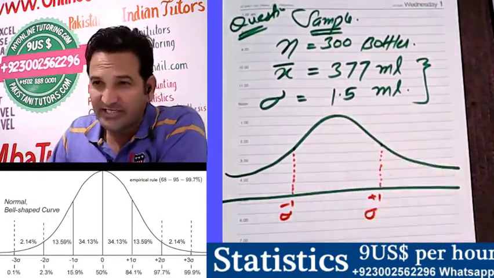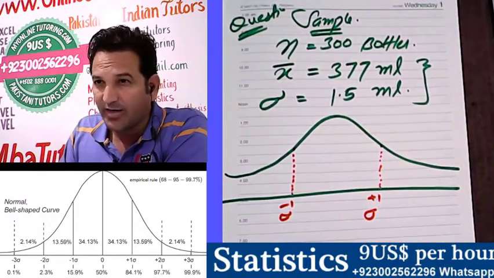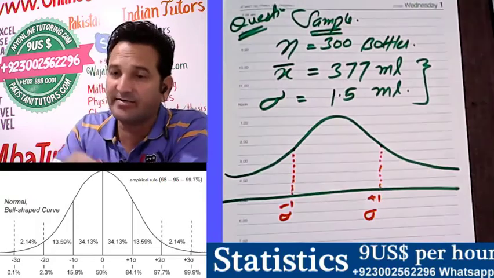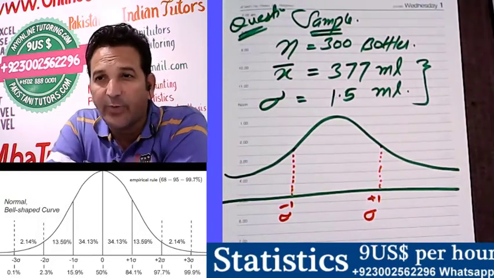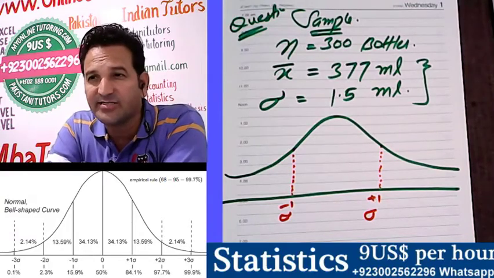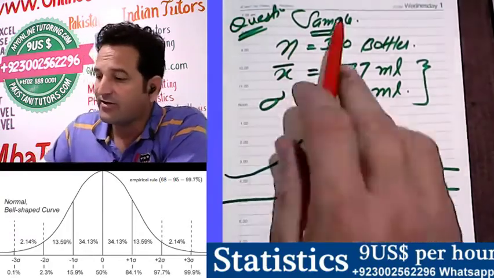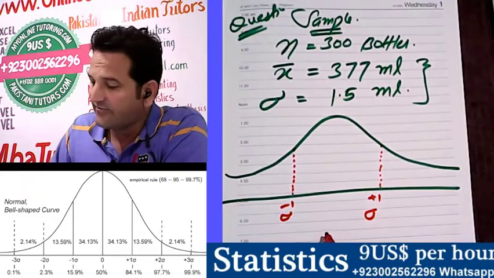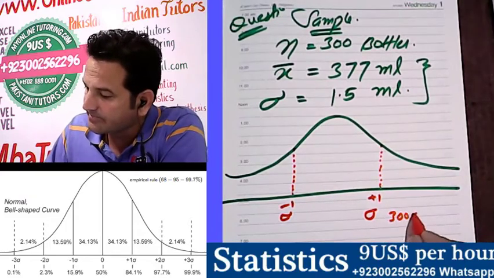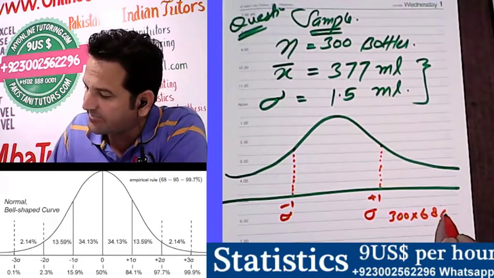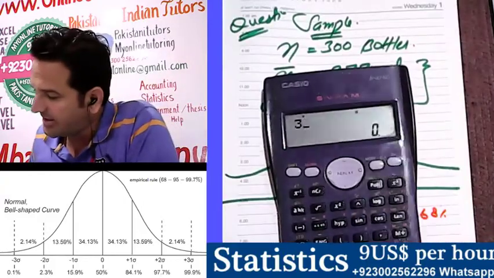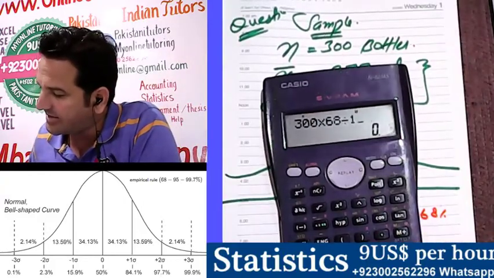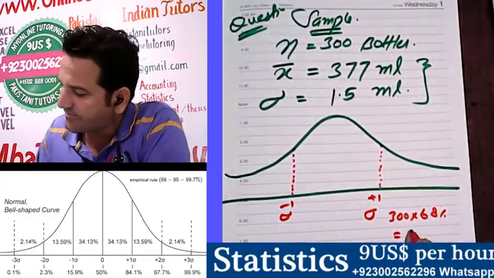I'm trying to explain how 68% of the bottles will be determined. For example, from these 300, take 68% of 300, multiplied by 68 divided by 100, this will be 204.